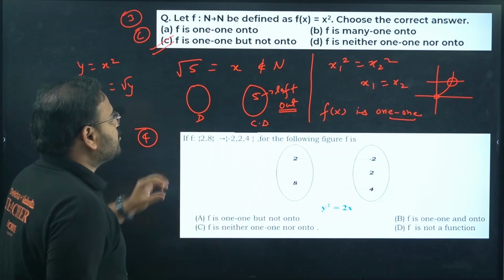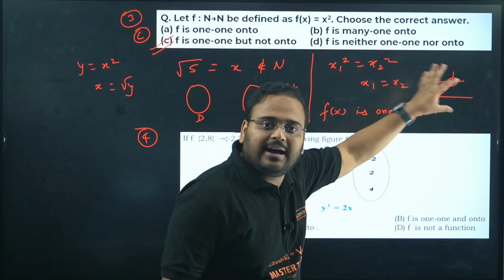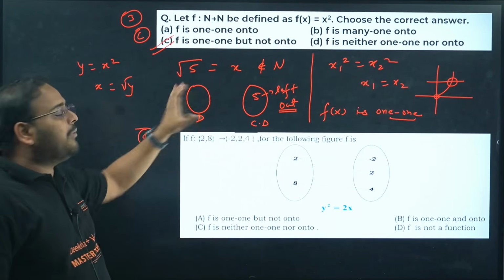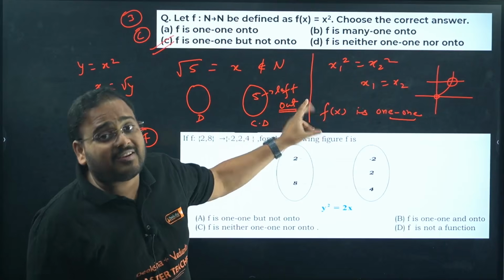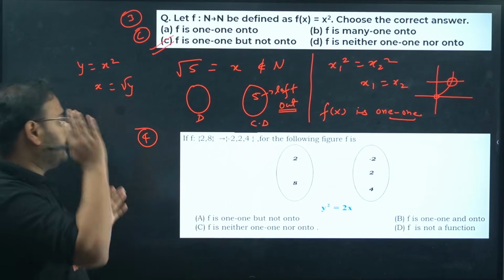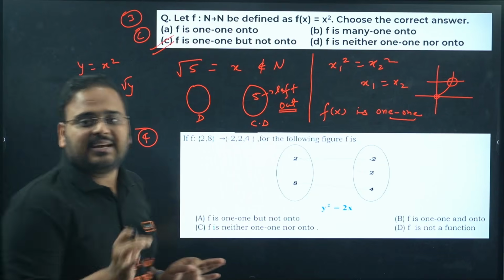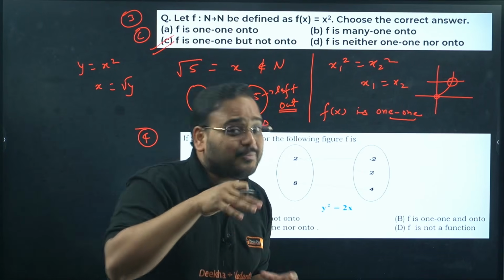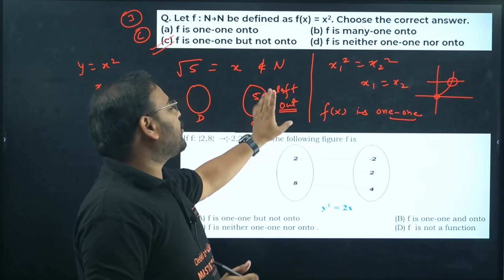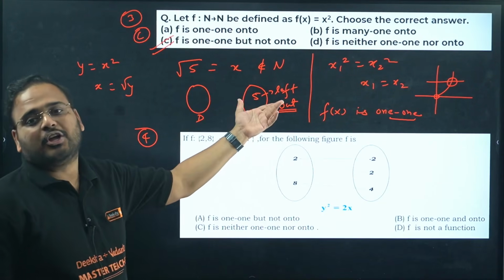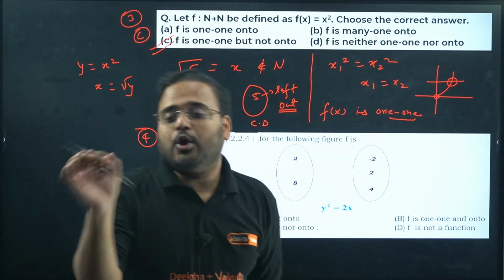Come on. So one part, graphical method and algebraic method, is clear. On to function, how we find the domain and range, codomain and range relation, is also clear. Basically for 5 there is no pre-image existing in the domain, so 5 has to be left out. 5 left out means what? It means very simply that the codomain and range are not equal, hence the answer is not an onto function.